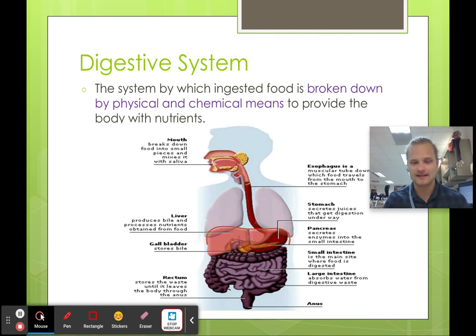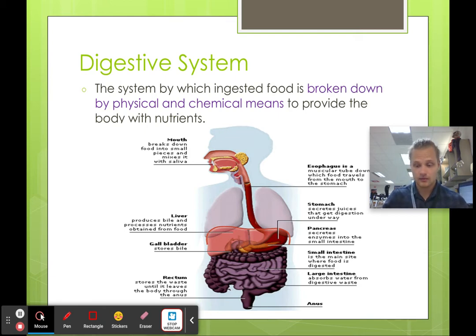Okay. Digestive system. This is about breaking down food or energy so that we can absorb it and use it. And so we have this entire process. We go from the mouth, the esophagus, to the stomach, to the small intestine, to the large intestine, and then out of the rectum and anus. But another large part of this is breaking down food in two ways. Now, you've learned a lot more about this since 7th grade, but physical and chemical means.